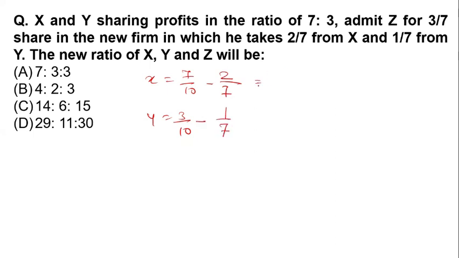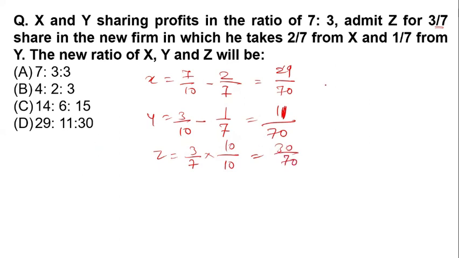So when we solve it, we calculate the LCM. We will get 29 in the numerator and 70 in the denominator. When we take the LCM of this, it will be 11 divided by 70. And what about the 3 by 70? So the Z ratio is 3 by 7. We need 70 in the denominator, so it is 30 by 70. So the right ratio will be 29 is to 11 is to 30. So option number D is the right answer for this question.